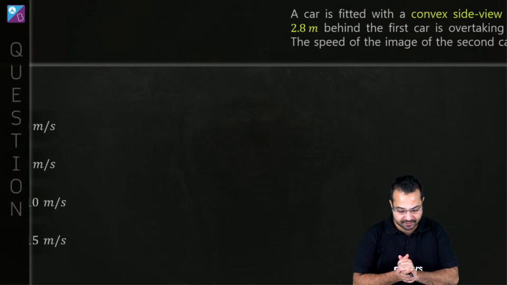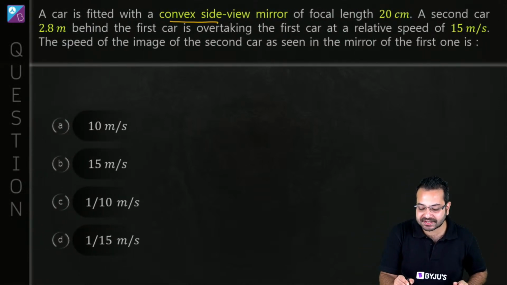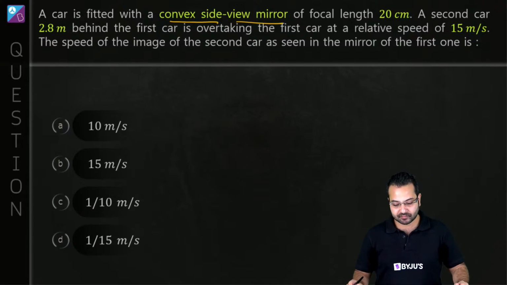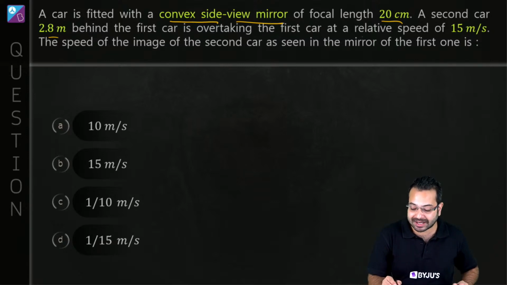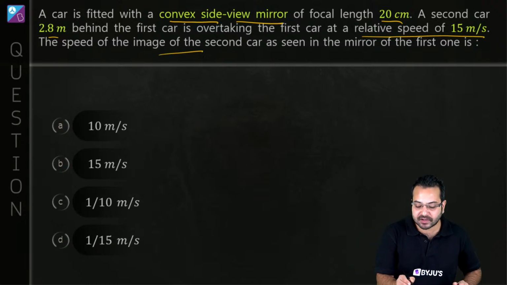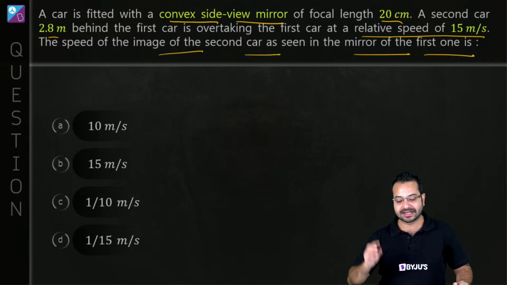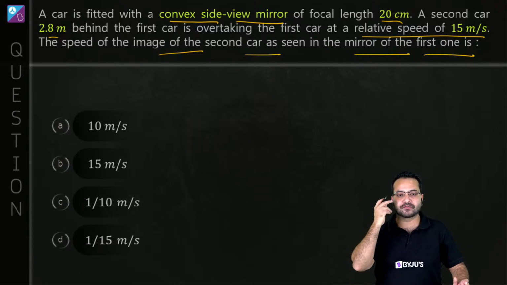All right, what do we have next? We have a car. It is fitted with a convex side view mirror of focal length 20 centimeter. A second car 2.8 meter behind the first car is overtaking the first car at a relative speed of 15 meter per second. The speed of the image of the second car as seen in the mirror of the first car is. Question is pretty straightforward. One car is going. There is a convex mirror.